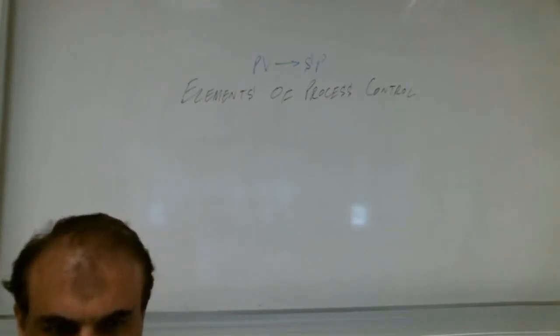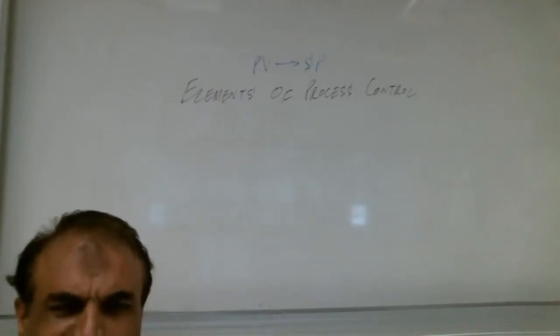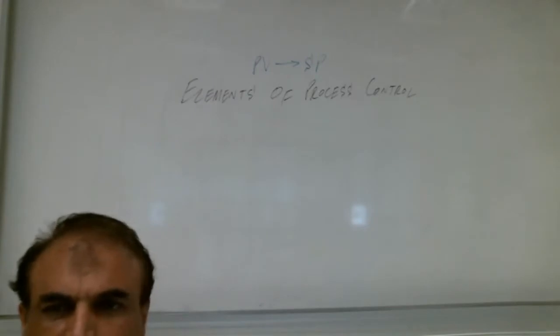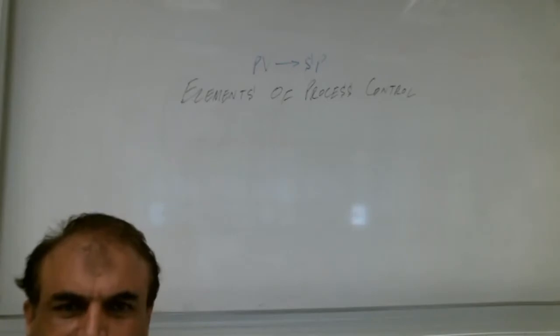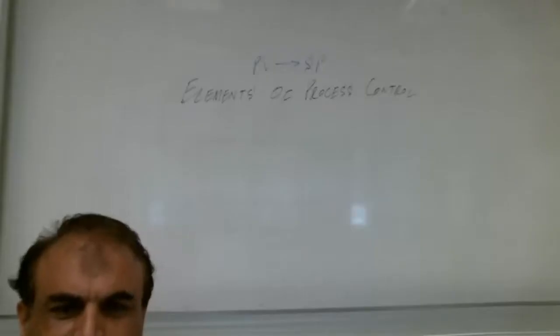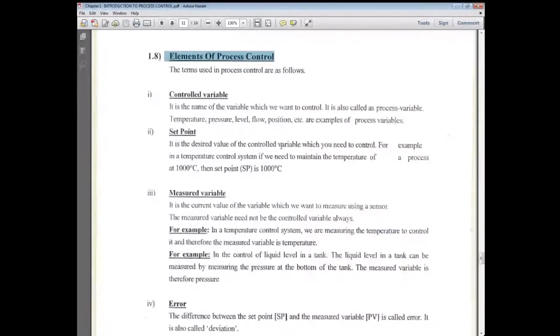Okay, so let's see the elements of the process control. How many elements are there, Shabab? Six, teacher. Very good. Six elements are there. Which one is the first? Control variable. What is control variable, Shabab?